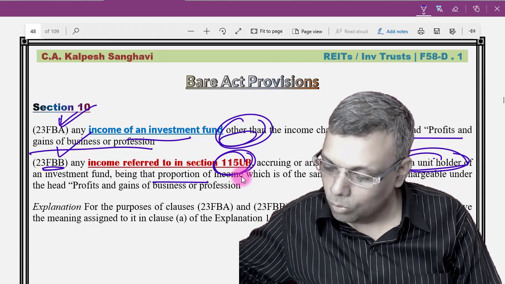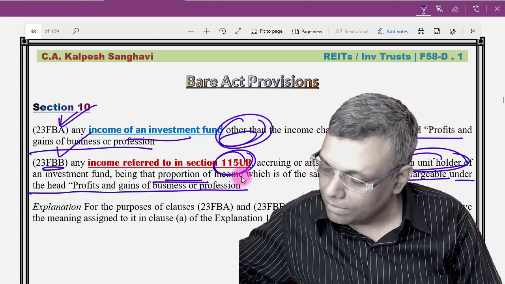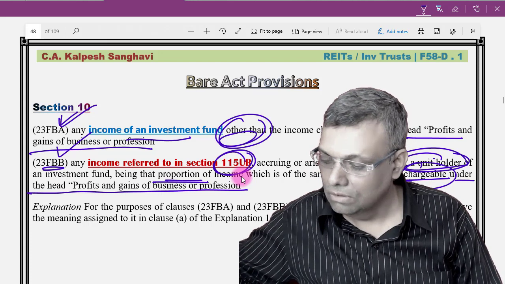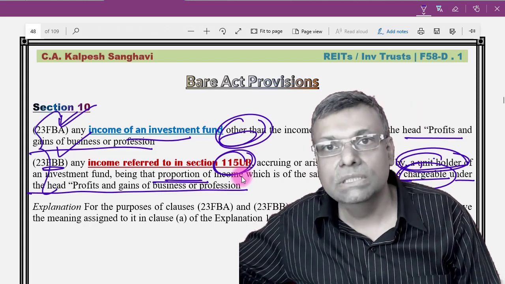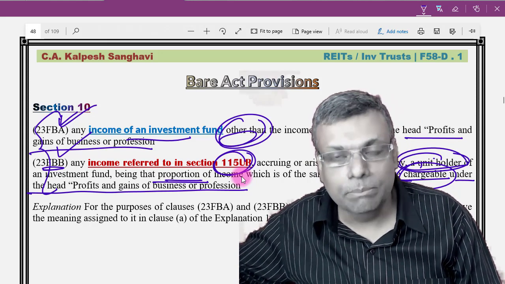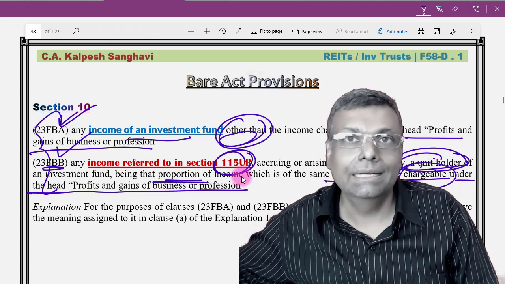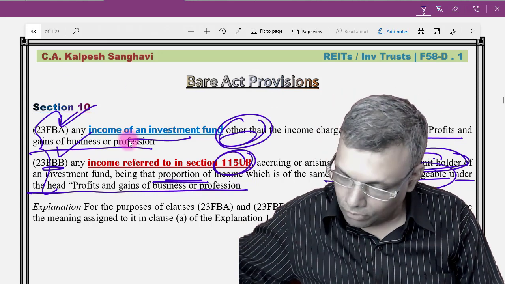So this particular unit holder is given an exemption with respect to the proportionate business income of that particular fund. When you read both these provisions together, it makes it very clear that business income is taxable in the hands of the fund, and the same proportionate figure will be exempt in the hands of the unit holder. That's very simple and very straightforward.